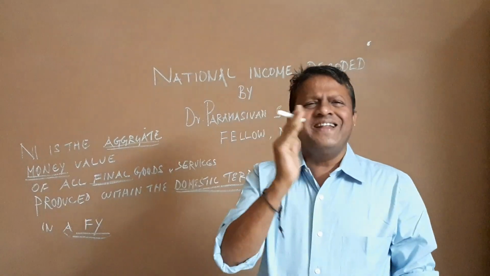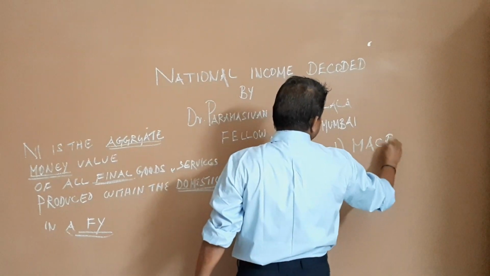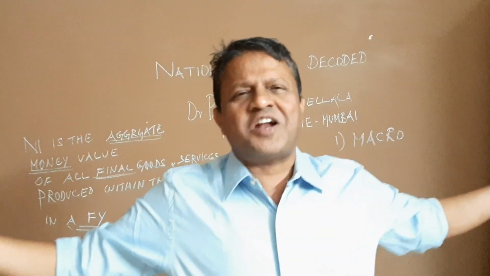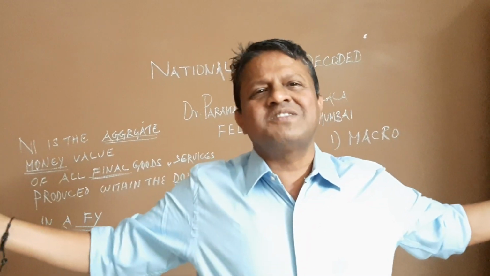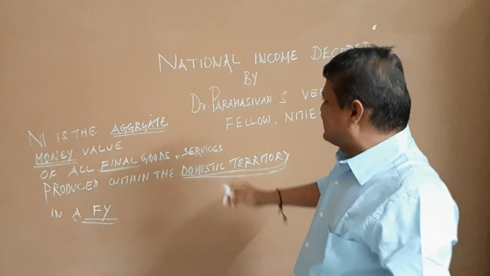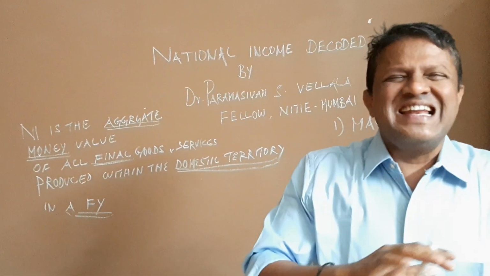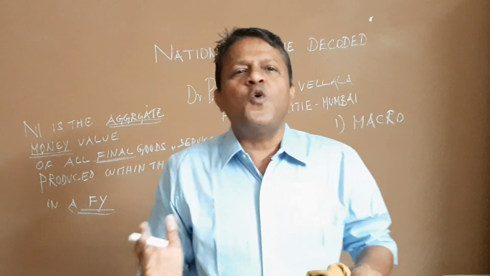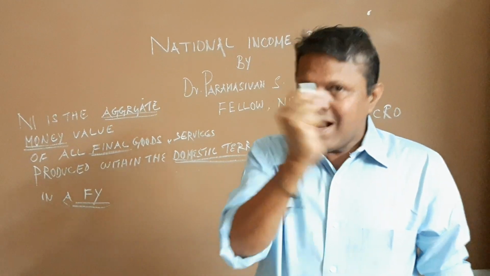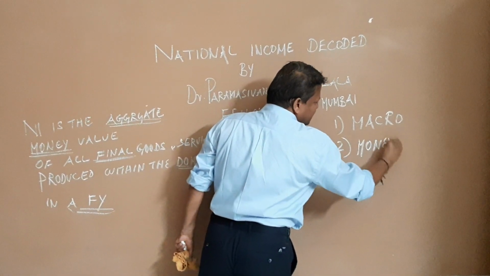As we use it as aggregate, the first characteristic of national income is that it is macroeconomics. It's a study of macroeconomics, because we are here studying the summation of all the incomes generated in the whole nation. So here we talk about macroeconomics. Second, money. Why do we take money values? Because different goods are produced in different physical quantities, and therefore you cannot add them physically. So we need a common measurement. Money is the common measurement. So the second characteristic of national income is money.